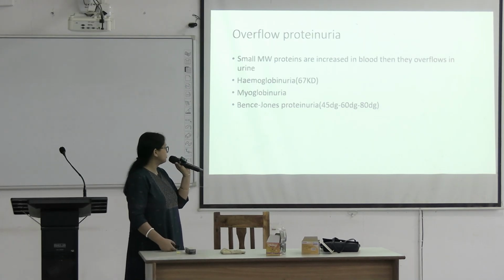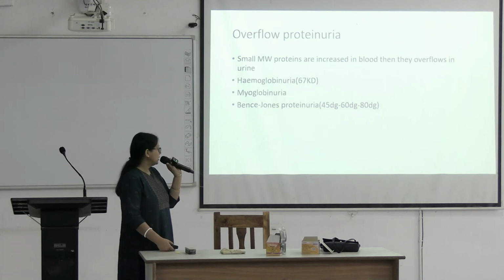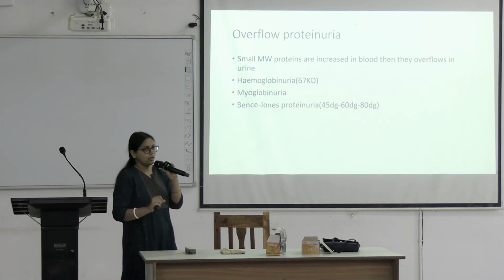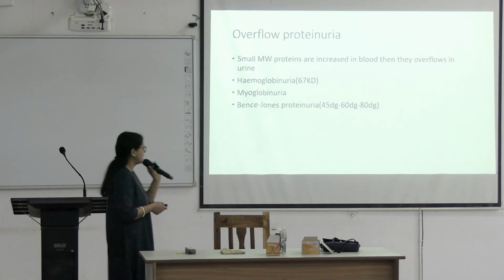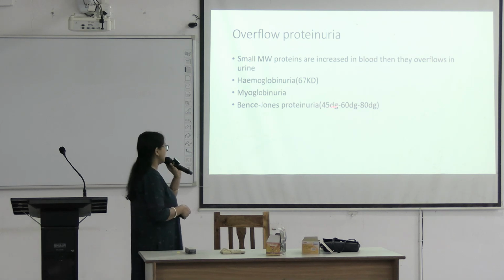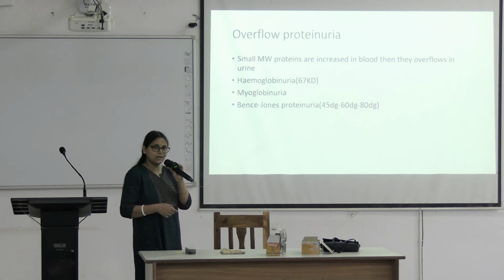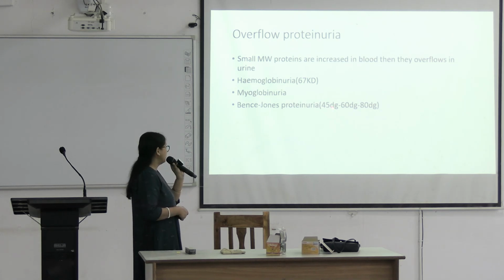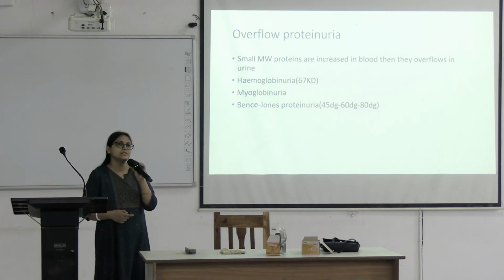Bence-Jones protein has a special character. If we take the urine sample and heat it to around 40 degrees Celsius, then the coagulum appears like other proteins. If we continue heating, when the temperature reaches around 60 degrees Celsius, the coagulum disappears.